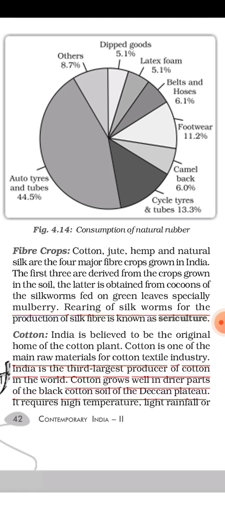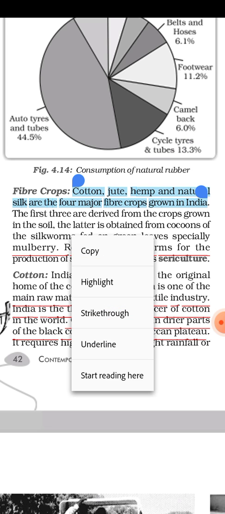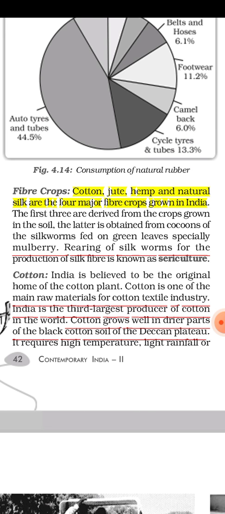Now the next non-food crop item is fiber crops, as you can see. So what are the fiber crops produced in India? Cotton, jute, hemp, and natural silk are the 4 major fiber crops grown in India. Okay, so these are some fiber crops that we produce in our country. And as you know, cotton is not very new for us. From ancient times we produced cotton. We have the best quality of cotton, that's why so many traders came here to have this type of good quality cotton.